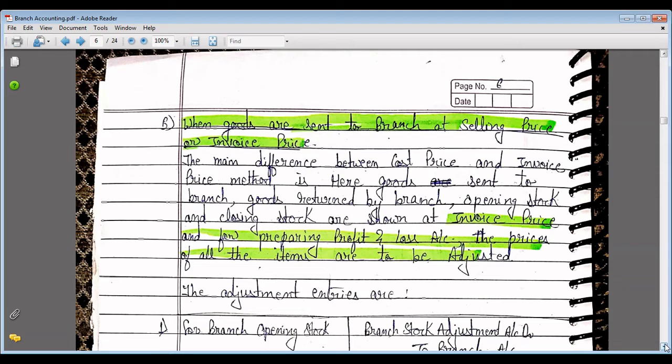So, what is the main difference between the cost price and invoice price method? Here goods sent to branch and goods returned by the branch, opening stock and closing stock are shown at invoice price, and for preparing the profit and loss account, the prices of all the items are to be adjusted.